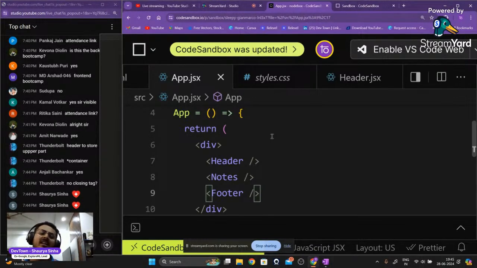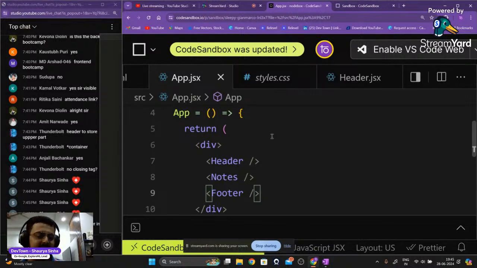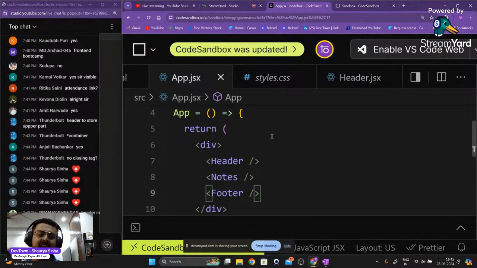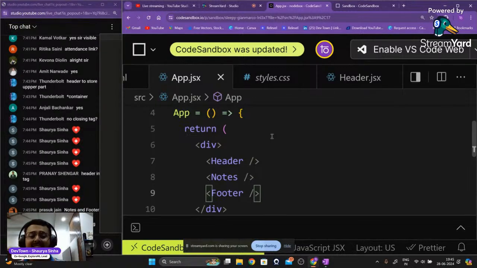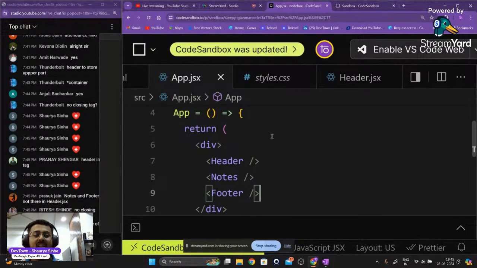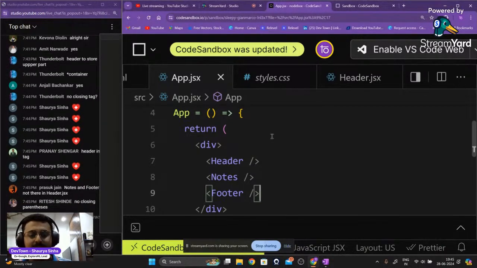Think about it, guys. This is very simple, very easy. Just think. What is the reason why we are getting errors? This is the part. Very good, Prasuk Jain. Because we haven't created notes and footers components. We have only created the header.jsx file. We are getting errors because they don't exist.